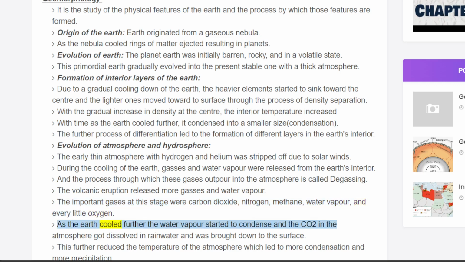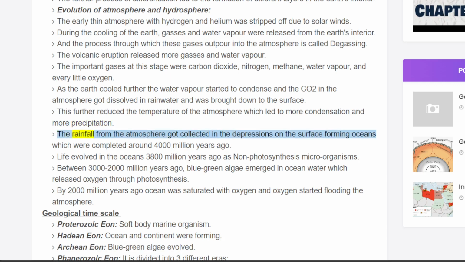As the Earth cooled further, the water vapor started to condense and the CO2 in the atmosphere got dissolved in rainwater and was brought down to the surface. This further reduced the temperature of the atmosphere, which led to more condensation and more precipitation. The rainfall got collected in the depressions on the surface, forming oceans, which were completed around 4,000 million years ago. Life evolved in the oceans 3,800 million years ago as non-photosynthetic microorganisms.